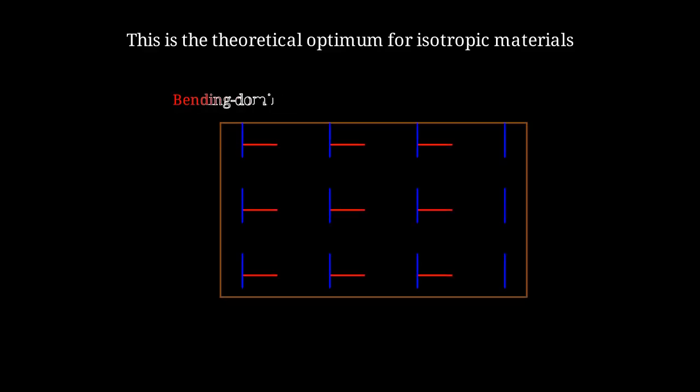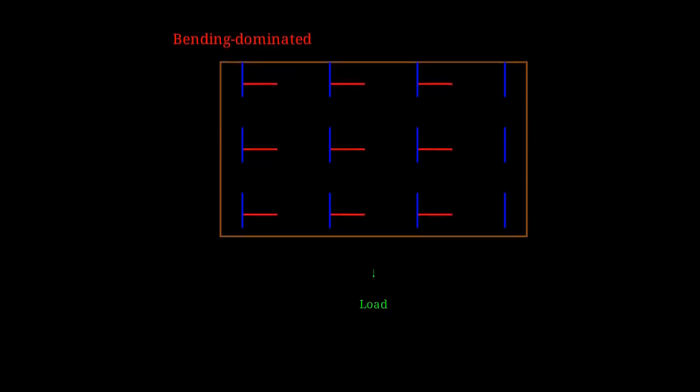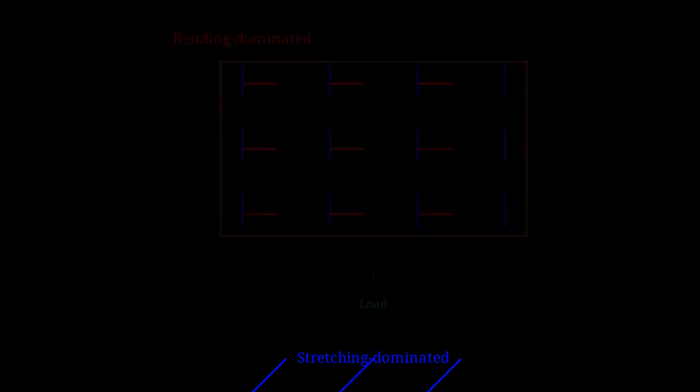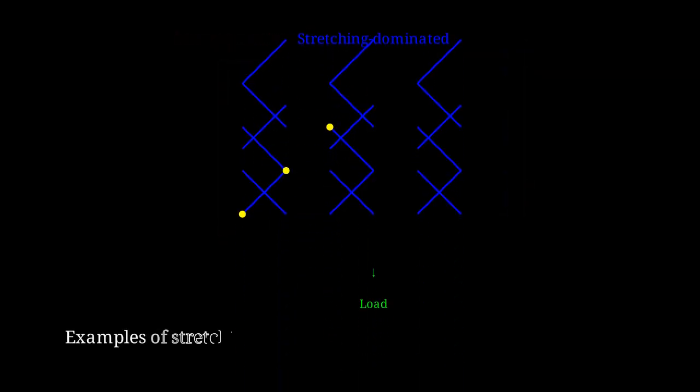In a bending-dominated structure, horizontal struts bend significantly under vertical load. This bending is inefficient and leads to the unfavorable square scaling. In a stretching-dominated structure, such as an octet truss lattice, the struts are oriented so they stretch or compress axially under load. This is much more efficient. Examples of stretching-dominated topologies include octet truss lattices, kagome lattices, and various other truss-based designs.